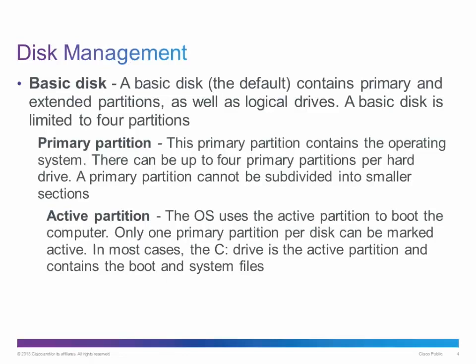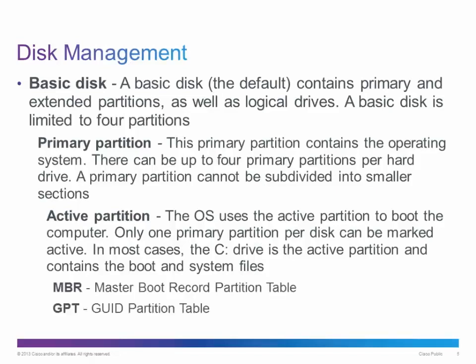In most cases, the C drive is the active partition and contains the boot and system files, meaning the MBR, or Master Boot Record Partition Table. Newer systems that use EFI instead of BIOS are using the GPT, or GUID partition table. If you're using the GPT instead of the MBR partition table, you can have more than 4 primary partitions on a disk.